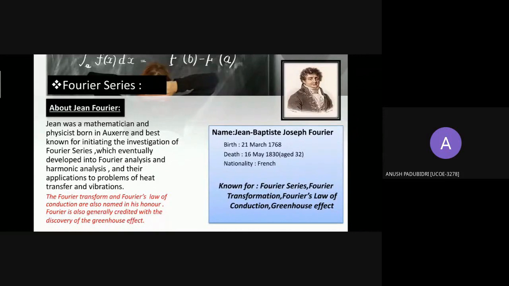Fourier series was named in honor of Joseph Fourier, who was a French mathematician and physicist best known for initiating the investigation of Fourier series, which eventually developed into Fourier analysis and harmonic analysis and their application to problems of heat transfer and vibrations. The Fourier transform and Fourier's law of conduction are also named in his honor. Fourier is also generally credited with the discovery of the greenhouse effect. That was about Joseph Fourier.